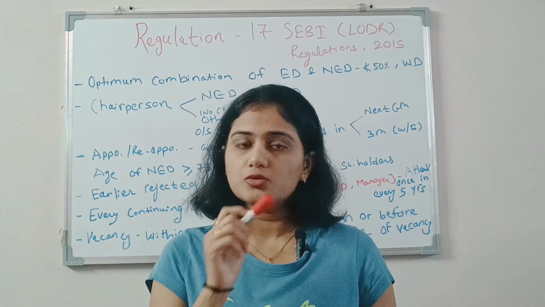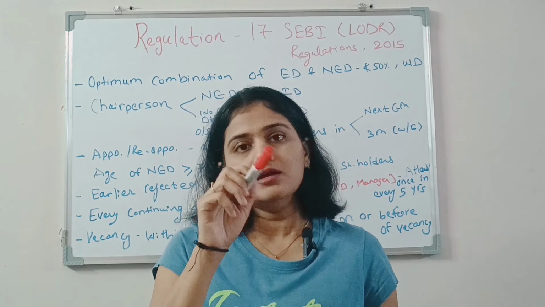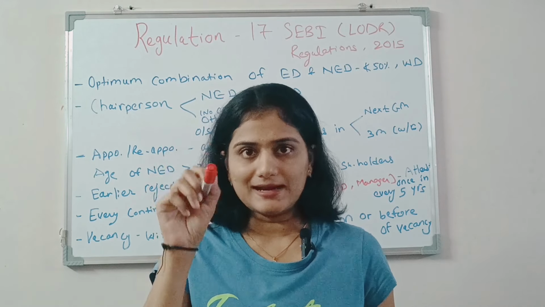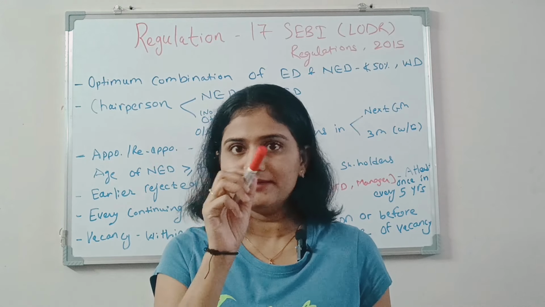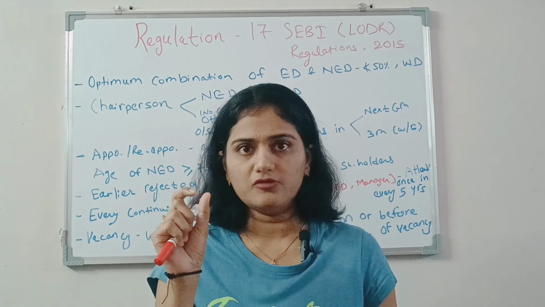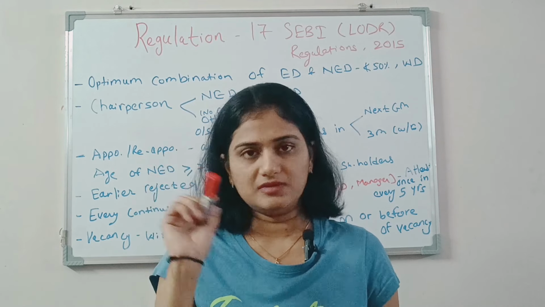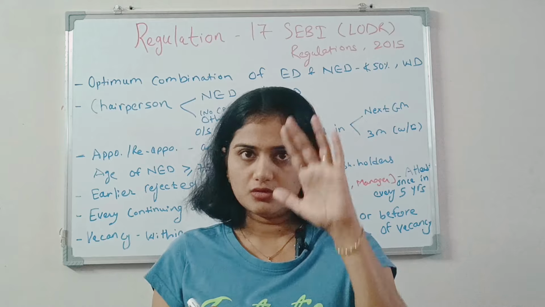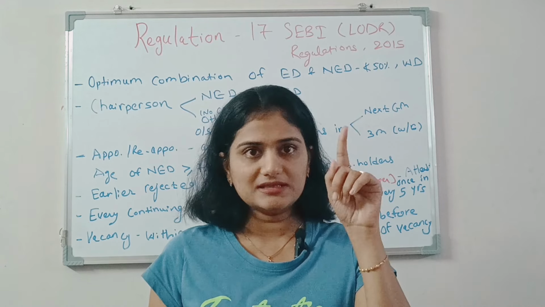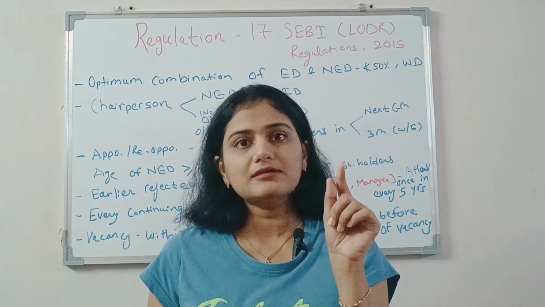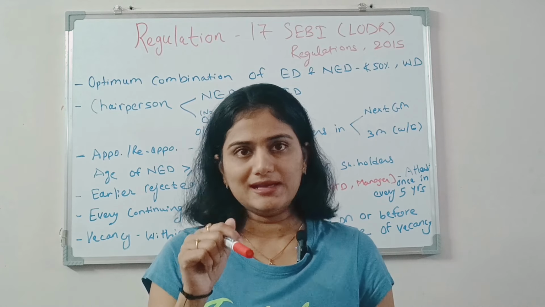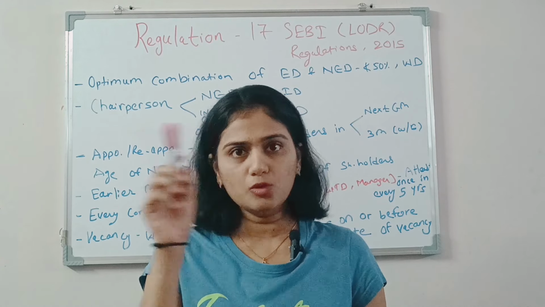If you want to check this, you can simply write in Google BSE India. Once the BSE website opens, on the right hand side there is the word Get Quote. Just below that, there is a rectangle in which you can write Reliance Industries. Don't write the whole name of the company, write Reliance IND or something. Then click enter. The Reliance Industries Limited tab will open, and on the left hand side you will see many options. Out of those, select corporate governance. You will be able to see the corporate governance report for the last quarter, and the board composition in that.